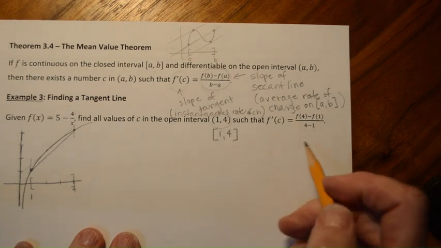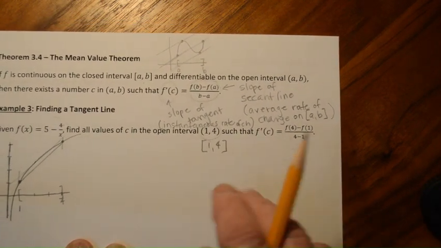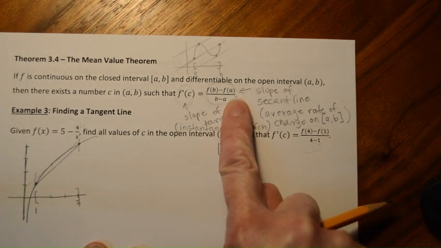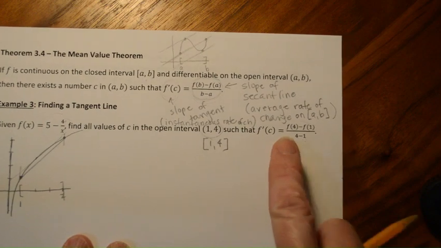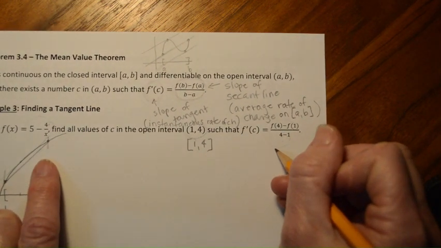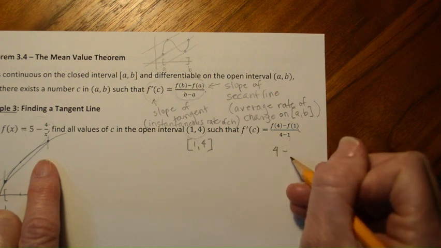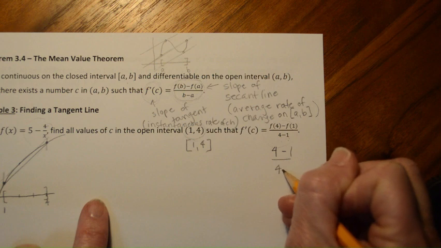Okay, so let's figure out what this is. I usually like to try to get that done right away because if I haven't found it yet at this point, I sometimes panic and think, what did I forget to do? So f of 4, we just found that out, is 4, minus f of 1, which is 1, over 4 minus 1.